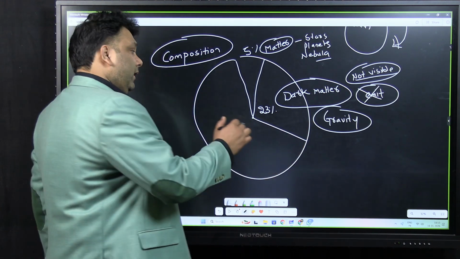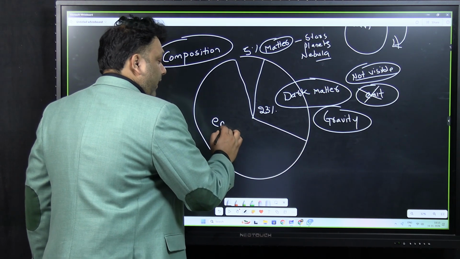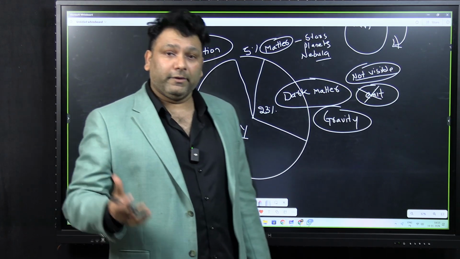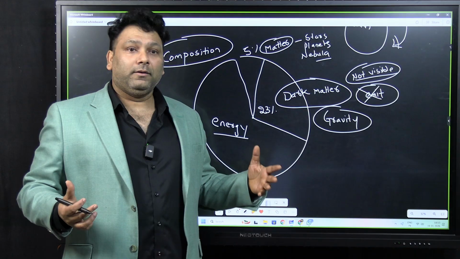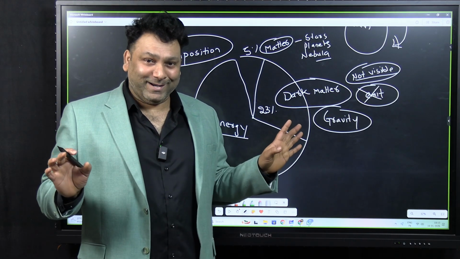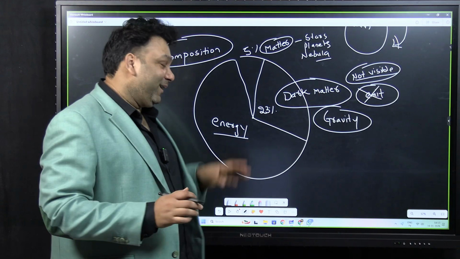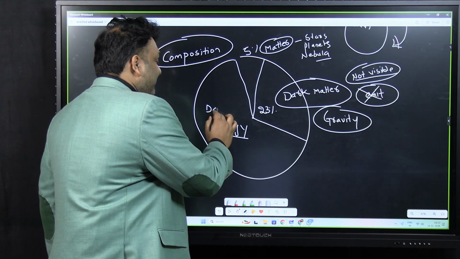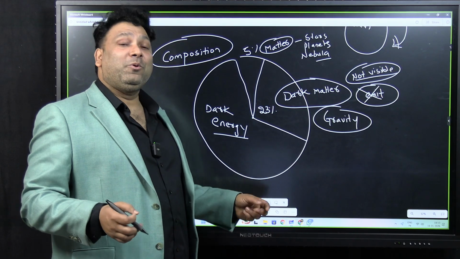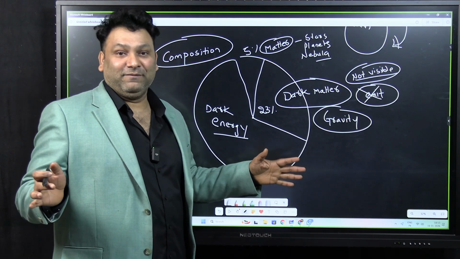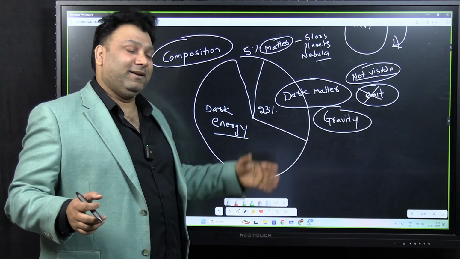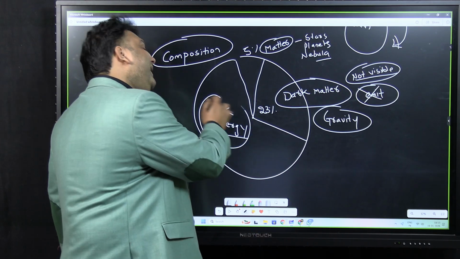Now there is one more thing. There is some energy in the universe. When you go to a Baba or somewhere, they'll say that there is positive energy here, negative energy there. Positive or negative energy is nothing. So there is something called dark energy. Now why is it called dark? Because we don't know anything about it. But how do we know it is there?